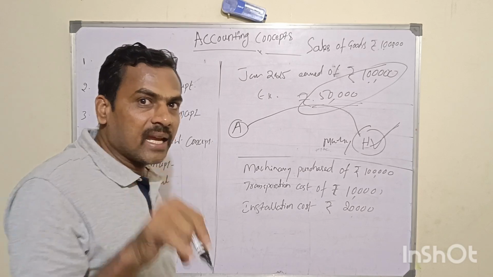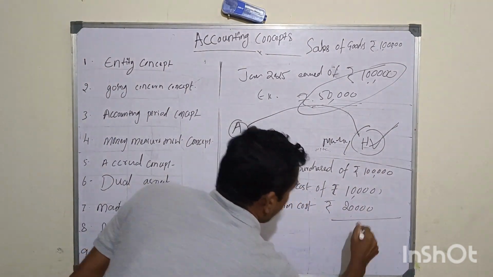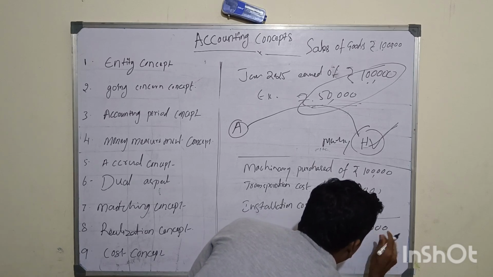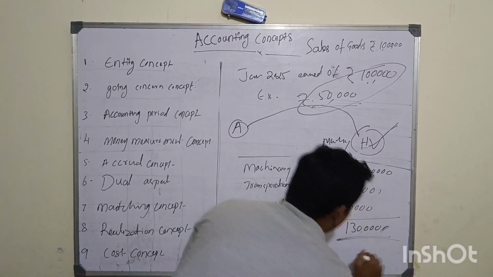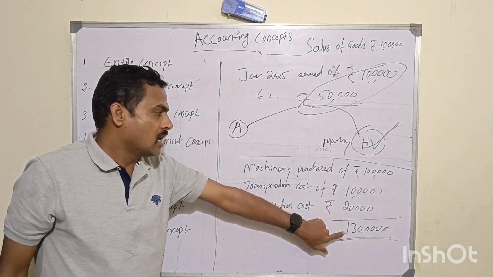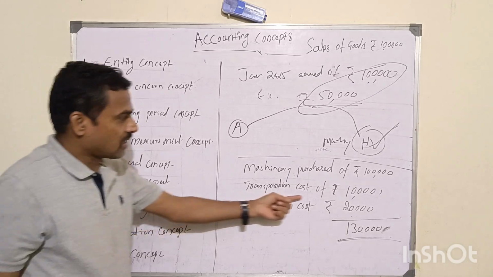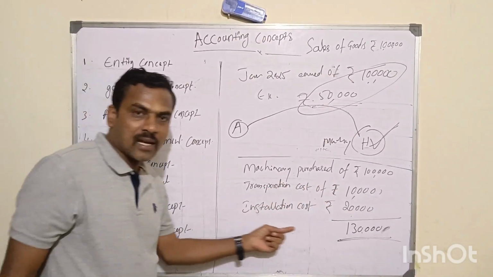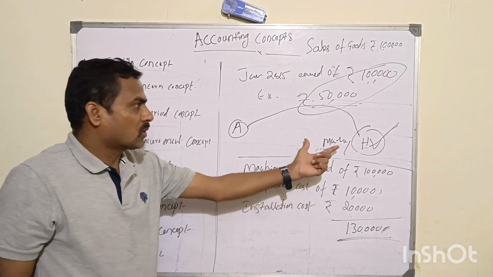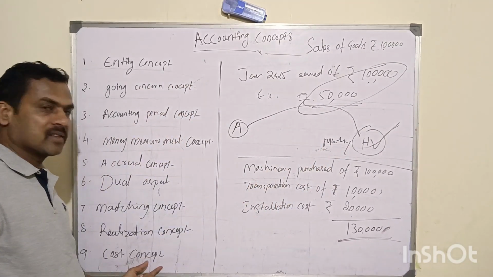The total aggregated cost here is 1 lakh 10,000, then 1 lakh 30,000. This 1 lakh 30,000 should be recorded in the books of account. That is called the cost concept. That means transportation cost and installation cost should be a part of the total machinery cost.